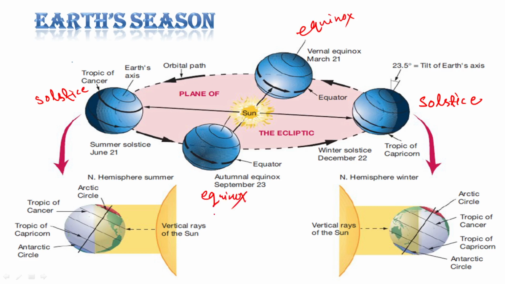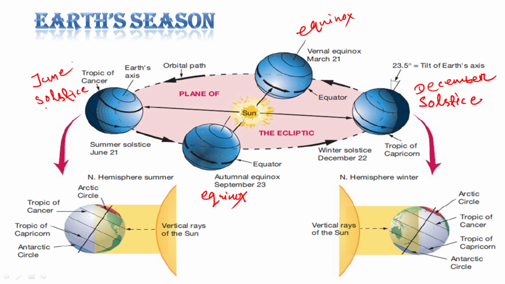Okay, so during December we are nearest, as I have told, this time is December. It is called December solstice. Now this is the position during June, so it is called June solstice.